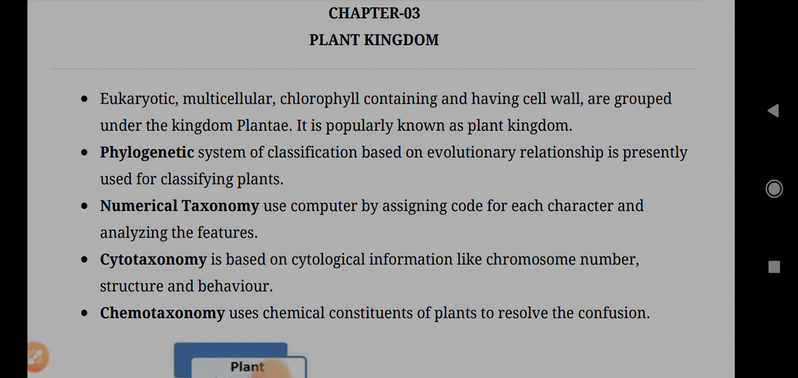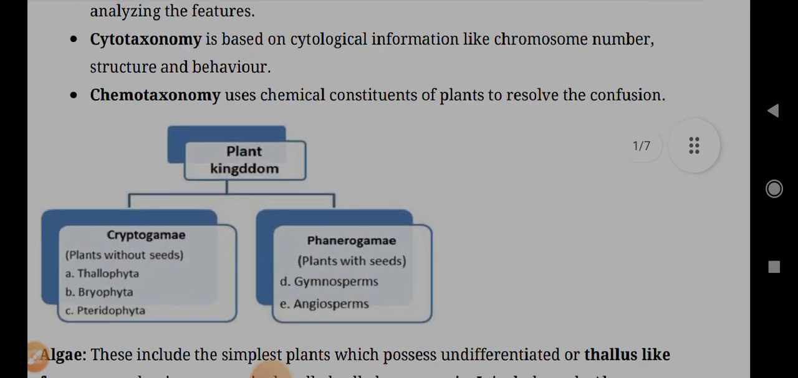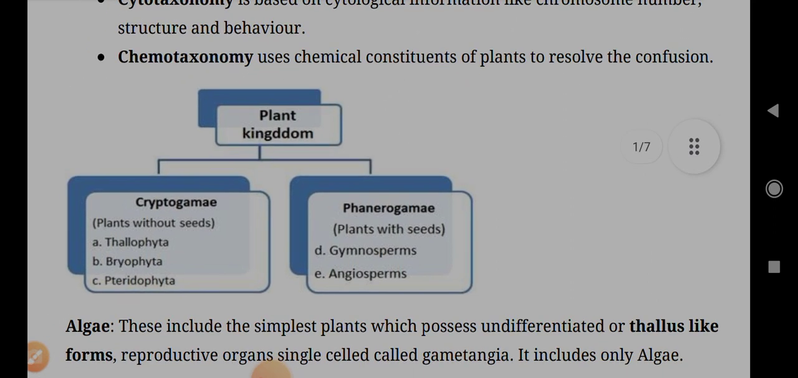Numerical taxonomy uses computers by assigning a code for each character and analyzing the features. Cytotaxonomy is based on cytological information like chromosome number, structure, and behavior. Chemotaxonomy uses chemical constituents of plants to resolve the confusion.